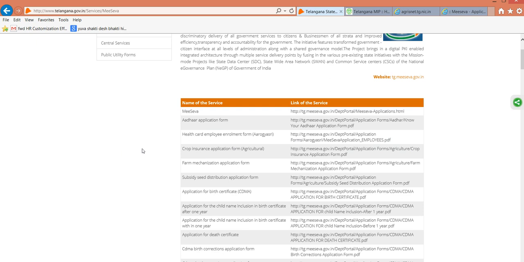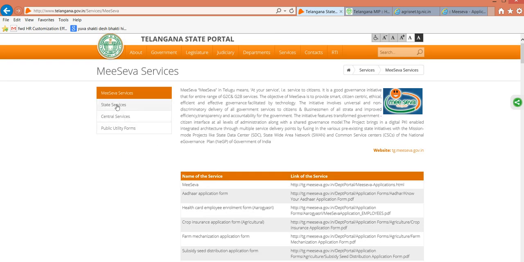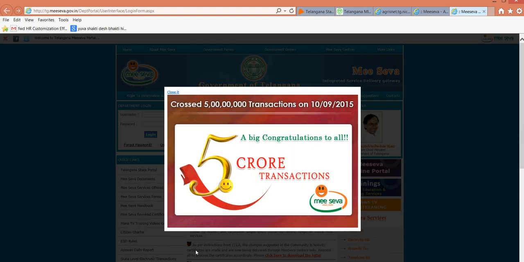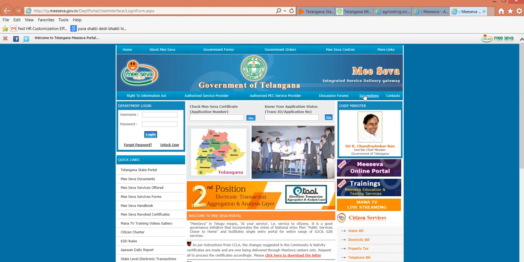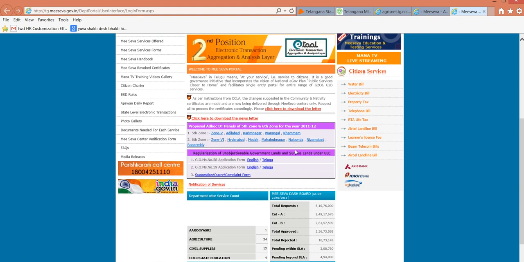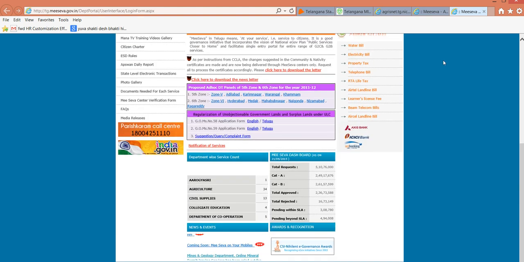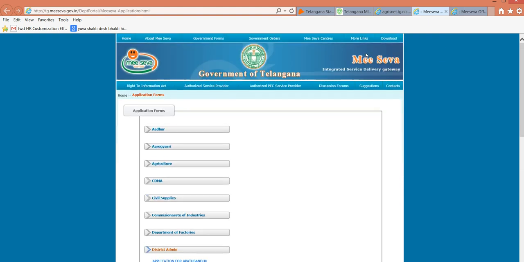The present practice, what I can see, is that when you go to the Me Seva online, there also you have a lot of forms that you need to fill in, and those forms are in PDF format. Here I have already opened it.